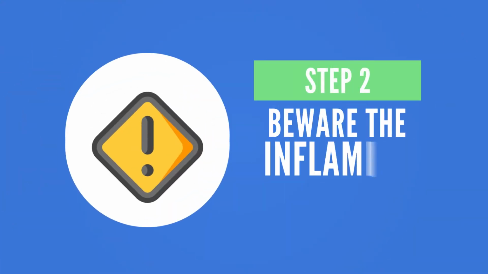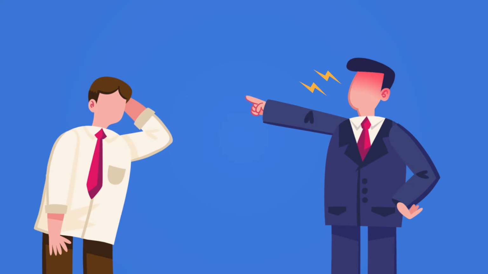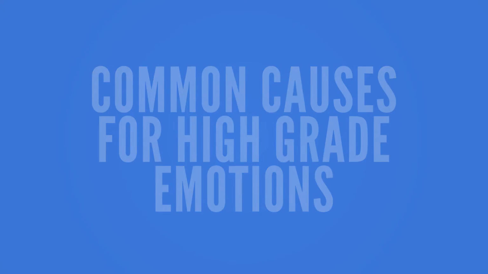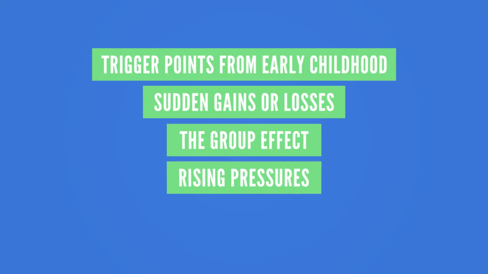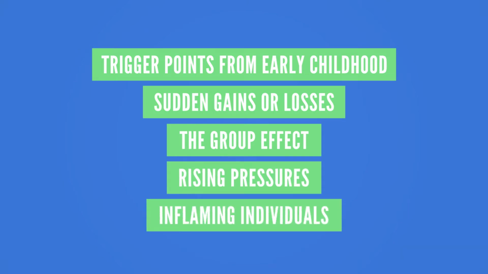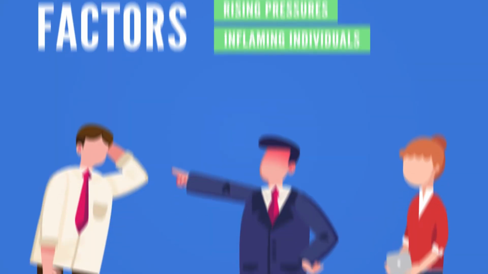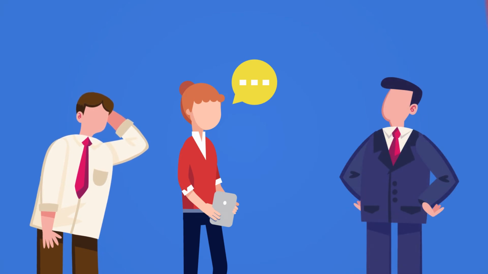Step 2. Beware the inflaming factors. High-grade emotions come at certain moments, reach an explosive pitch, and are generally sparked by something external. High-grade emotion usually culminates in some rash action with disastrous consequences. Common causes for high-grade emotions include trigger points from early childhood, sudden gains or losses, group effect, rising pressures, and inflaming individuals, people who evoke a strong reaction out of everyone they meet, whether good or bad. It's best to be aware of these factors so we do not fall victim to our actions, and so we can recognize these emotions in others, either get out of their way or help bring them back to reality.